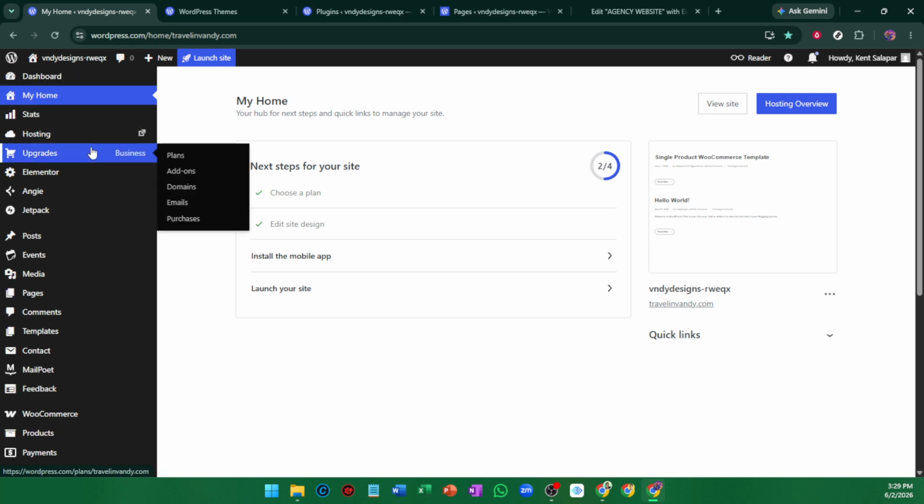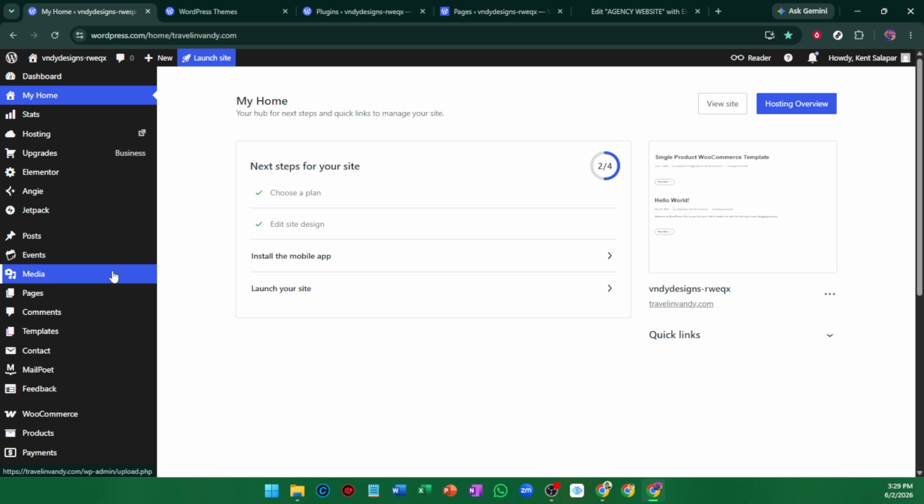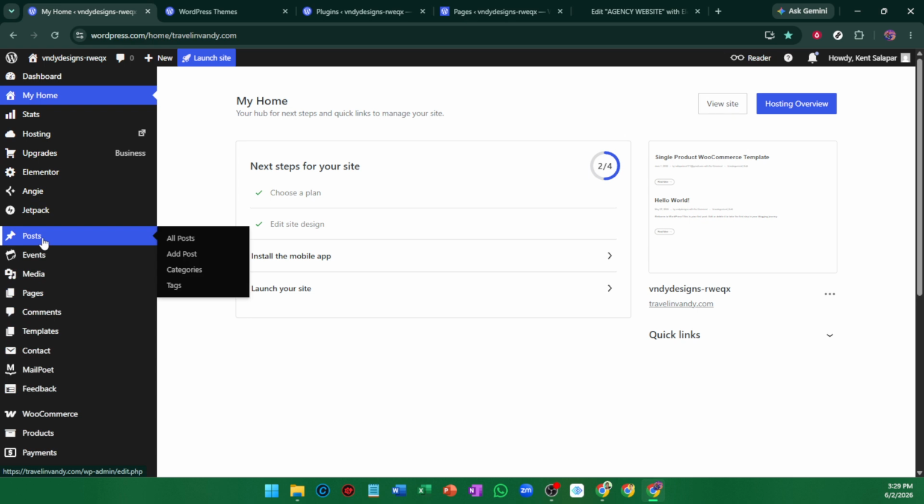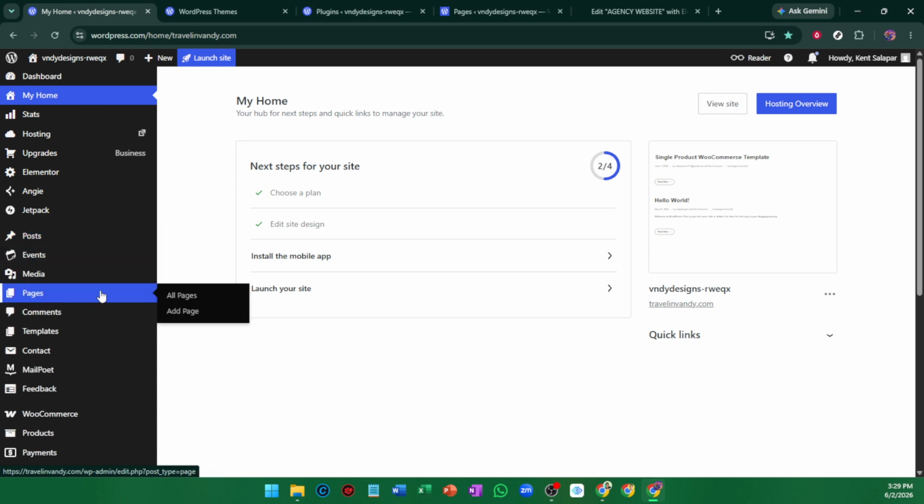Once your hosting is ready, install WordPress and log in to your admin dashboard. After that, go to Posts and Pages and remove the default placeholder content that comes with a fresh WordPress installation. Cleaning this up early makes your dashboard easier to manage and helps you start with a blank professional setup.